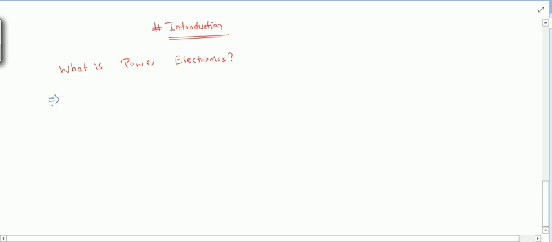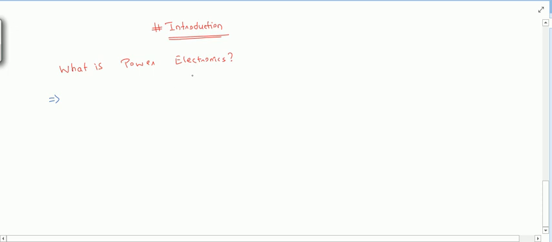So basically the major difference between electronics and power electronics: generally we say electronics as analog electronics. In that we will study all the things like diode, BJT, MOSFET, right?